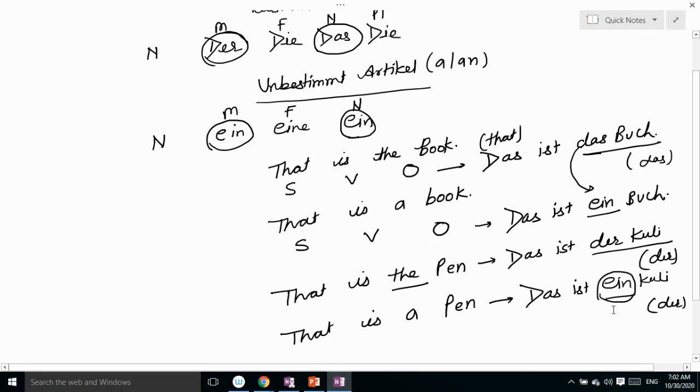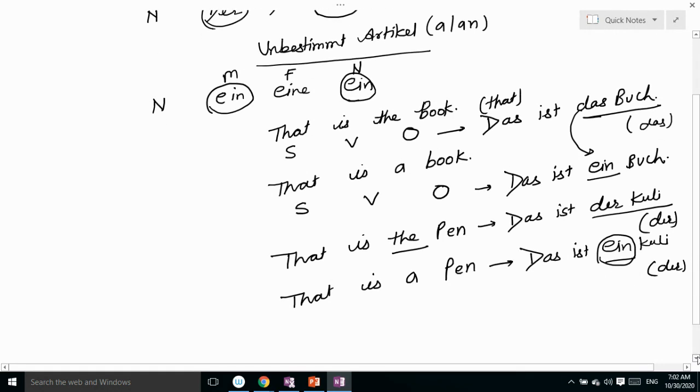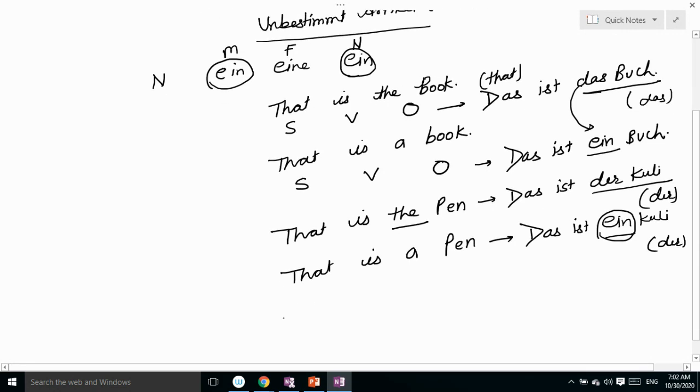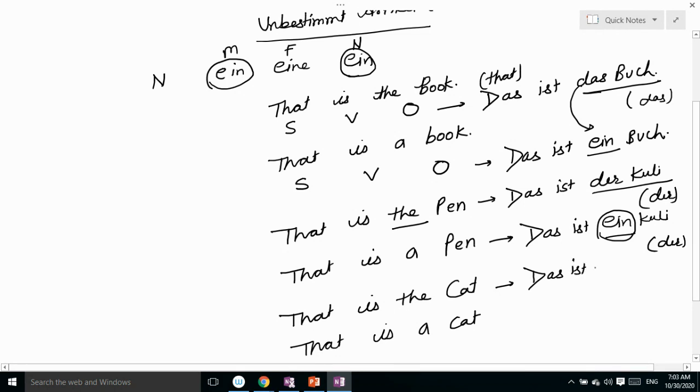Now we will take an example of feminine. "That is the cat," and another sentence, "that is a cat." The sentence will be das ist die Katze. Why die Katze?